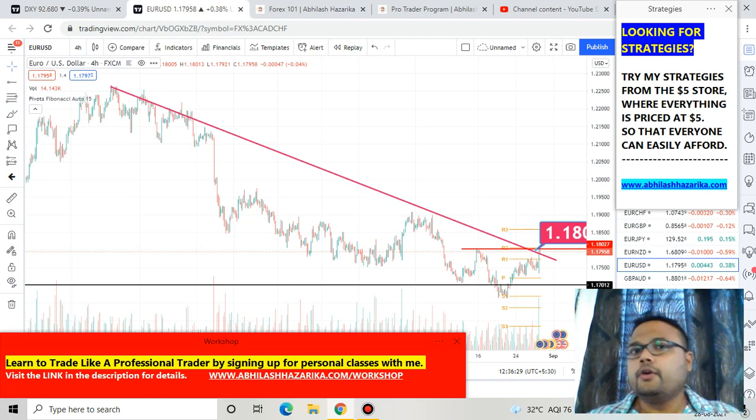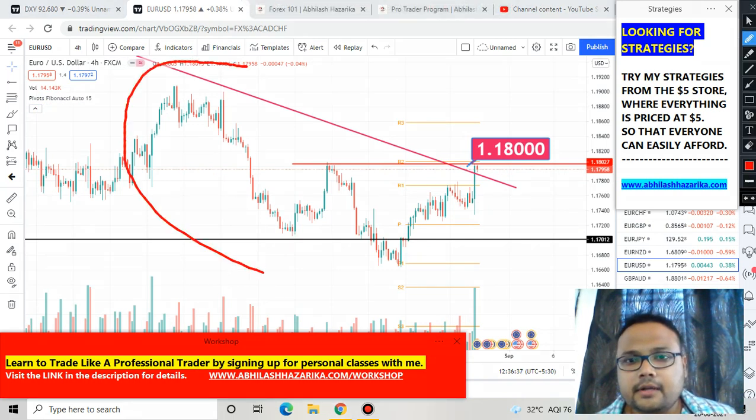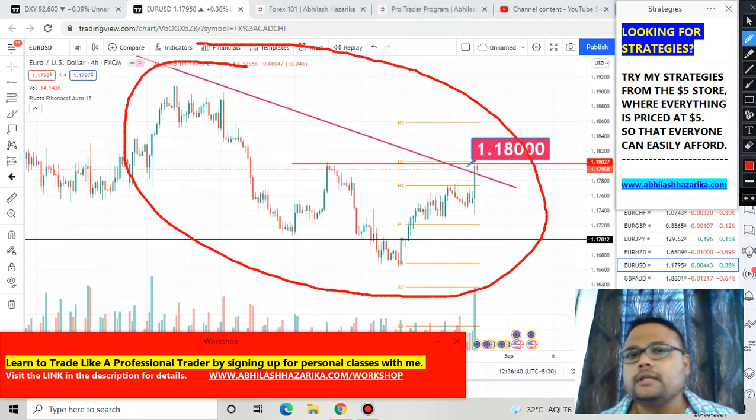By looking at the chart of Euro USD, we have understood this market is in a downtrend. The present trend of the market also seems to be towards the downside only, because we do not have any proper chart formation that clearly tells us that there is a trend reversal. Yes, Euro USD was bullish on Friday, but that doesn't mean there is a trend reversal. In the overall chart, the market is still under the dominance and influence of sellers. Therefore, Euro USD is still in the sellers' territory.